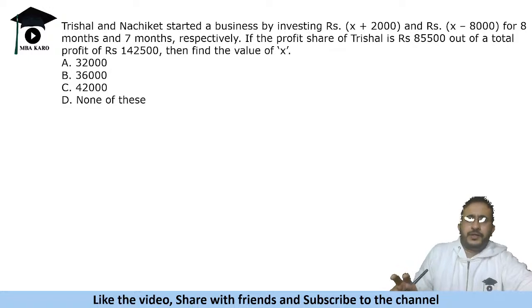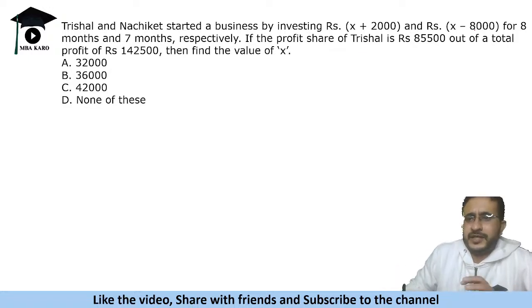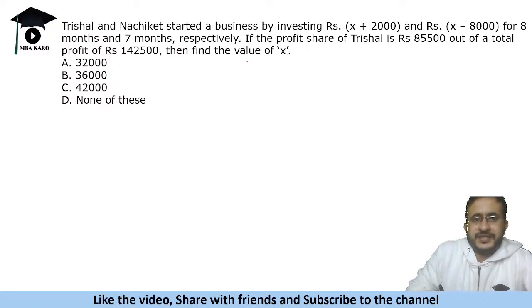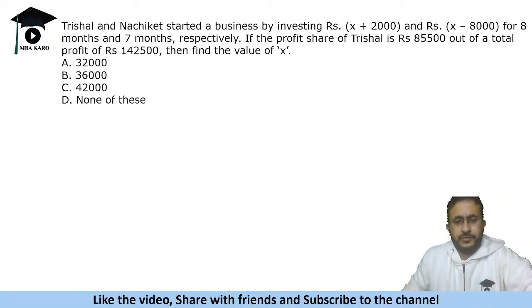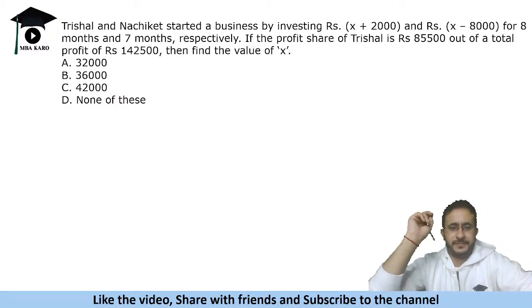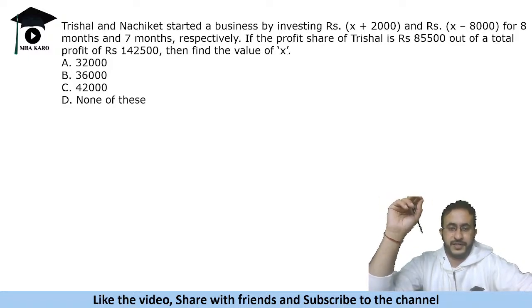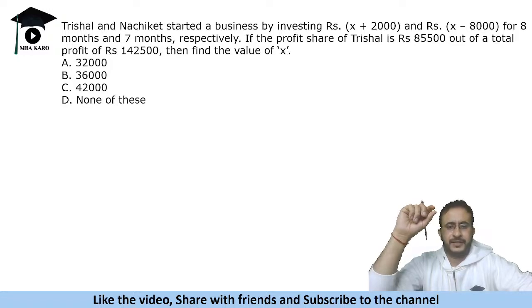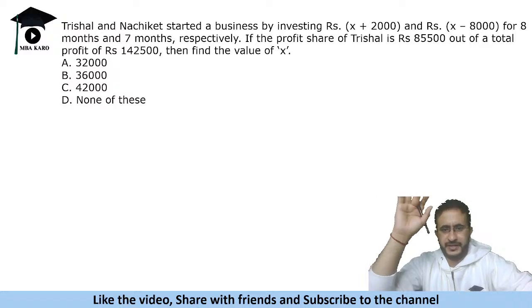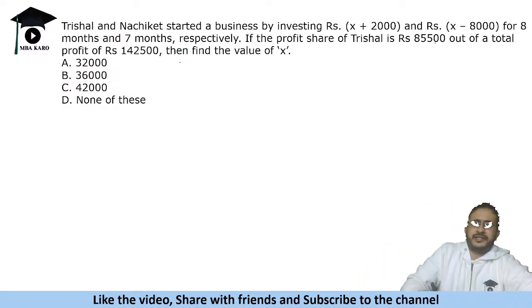So there are two people starting a business, x plus 2000, x minus 8000 for 8 months and 7 months respectively. So the profit share of Trishal is 855 upon 1425. Now see, many a times they will not tell you to divide this. The smart students know this fact that this will be a multiple, in the sense that if I do not solve it, if I do not divide this, I can tell that this is 60%.